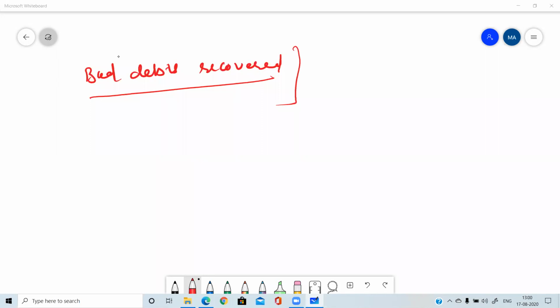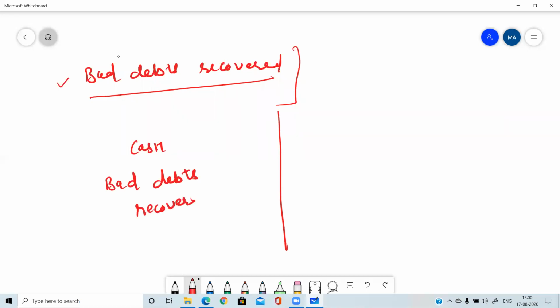So in this case, please tell me which accounts will be involved. Ram is making payment, so the first account will be cash. And what will be the second account? For this purpose, we need to open a new account. This account is known as bad debts recovered account. Means the amount which was earlier written off as bad debts is now recovered. So this new account will be opened. One account will be cash account and the other will be bad debts recovered account. Whatever the amount is given in the question, you just write that amount. Suppose 2,000 you are getting recovered.